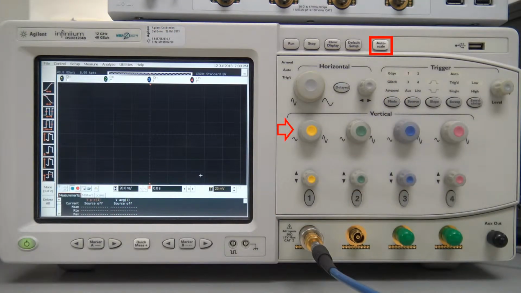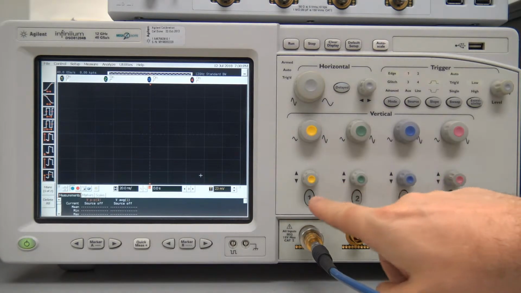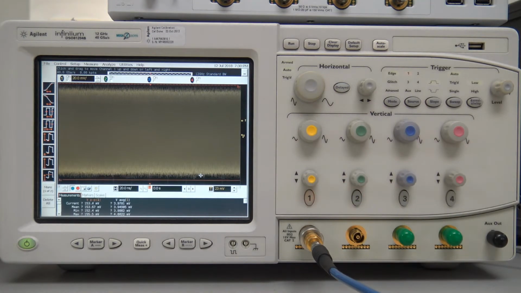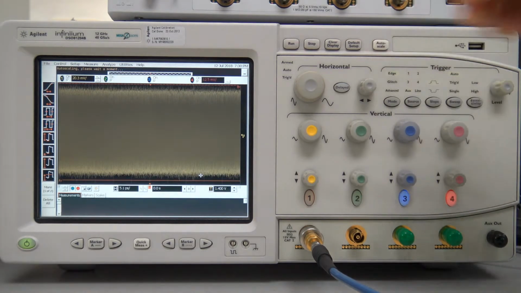This is the front panel of one of our oscilloscopes. We find an auto-scale button that enables one to easily catch the signal, and of course one can also set the vertical scale. Well, let us use these controls and pay attention to the readings. The frequency will always be the maximum operating one for the oscilloscope, in this first case 12 GHz. We activate the channel and press auto scale.